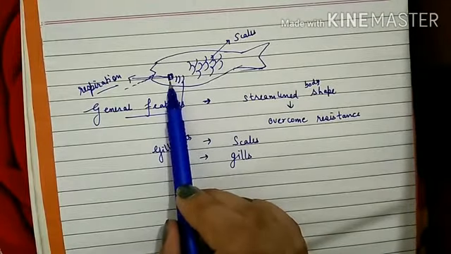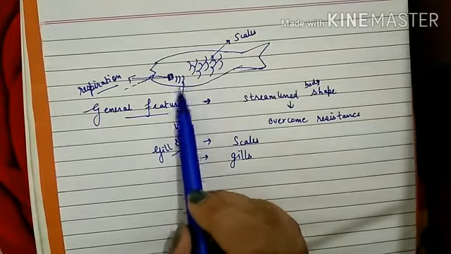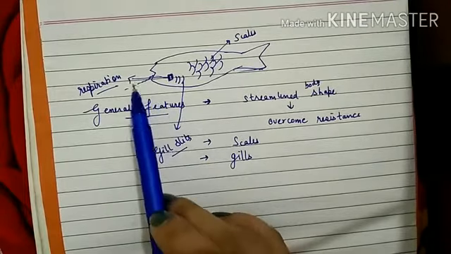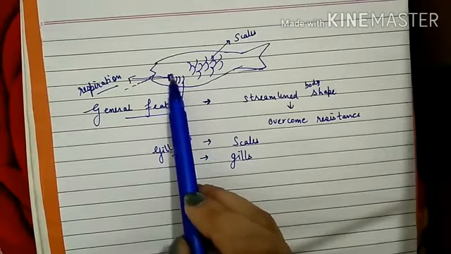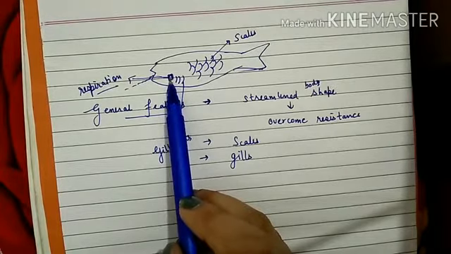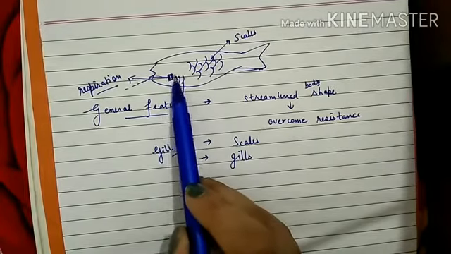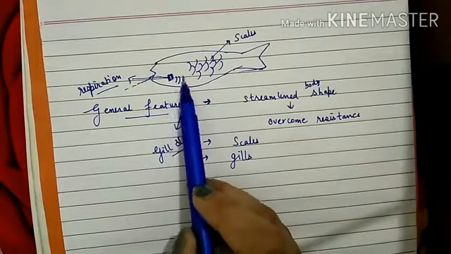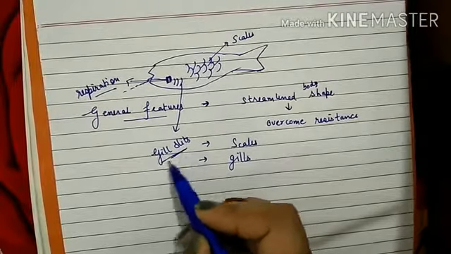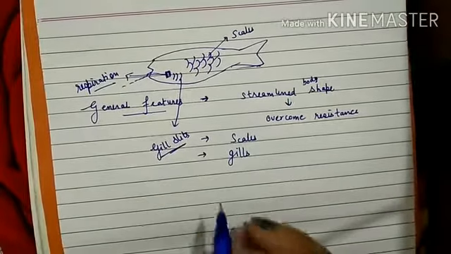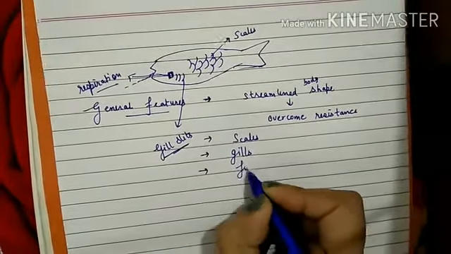Gills are not visible externally, gill slits are visible. So the water which enters through the mouth is taken up by the gills, which trap the dissolved oxygen from water, and then the remaining water will be expelled out of the body through the gill slits.